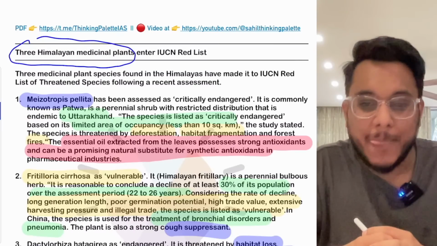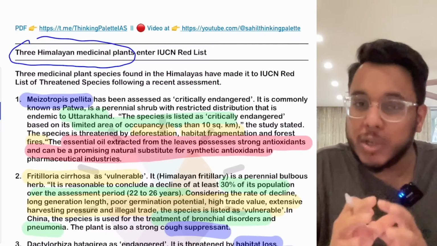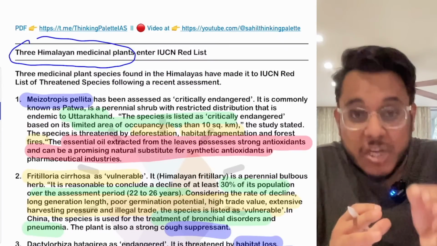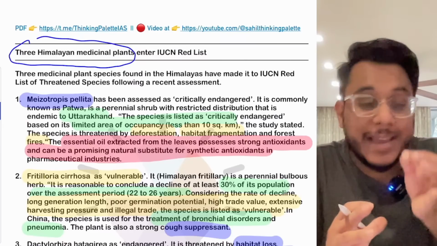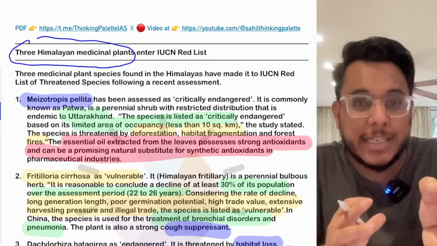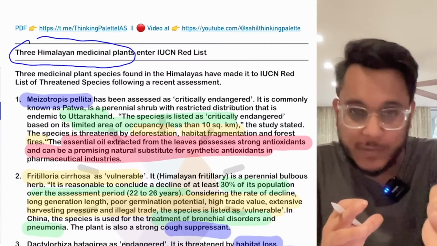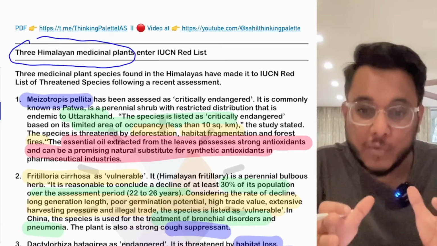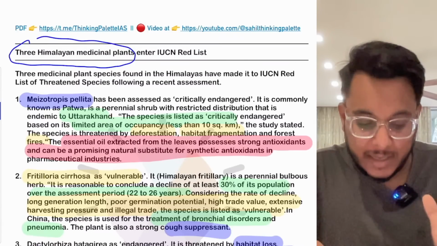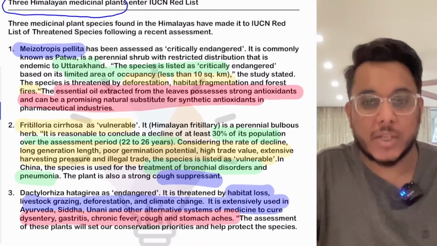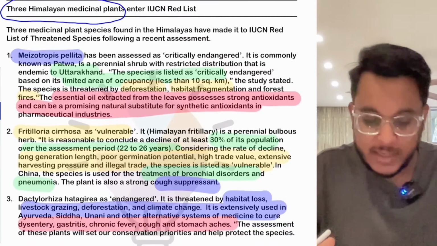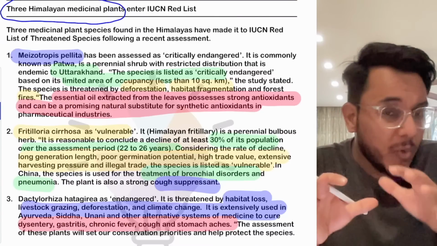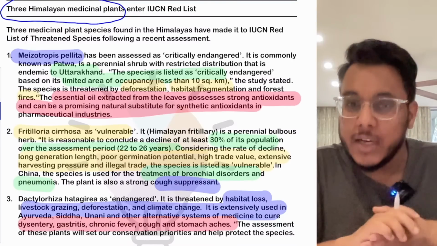Now understand this particular thing. Entering into the IUCN Red List is not a matter of pride. It means that the species of plant or animal is threatened, vulnerable, endangered, whether because of natural reasons or anthropogenic, man-made reasons. Most of the time these are anthropogenic reasons. Now the 3 medicinal plants of the Himalayas have been featured in the IUCN Red List. One by one we will see them, and also the threats that are there on these particular species.